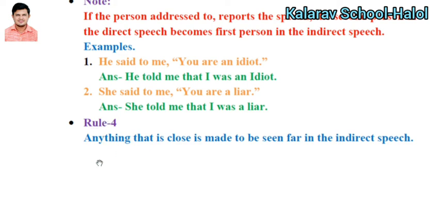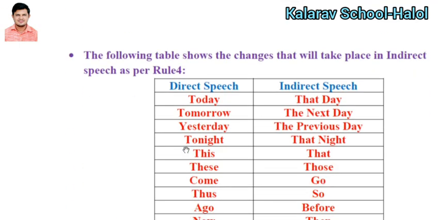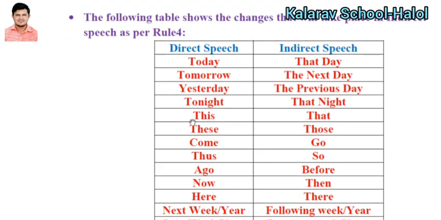Rule number 4: anything that is close is made to be seen far in indirect speech. Whatever the thing is that is close, it is made to be seen far in indirect speech. That you have to keep in your mind. The following table shows the changes that take place in indirect speech as per rule number 4. Here rule number 4 is given.